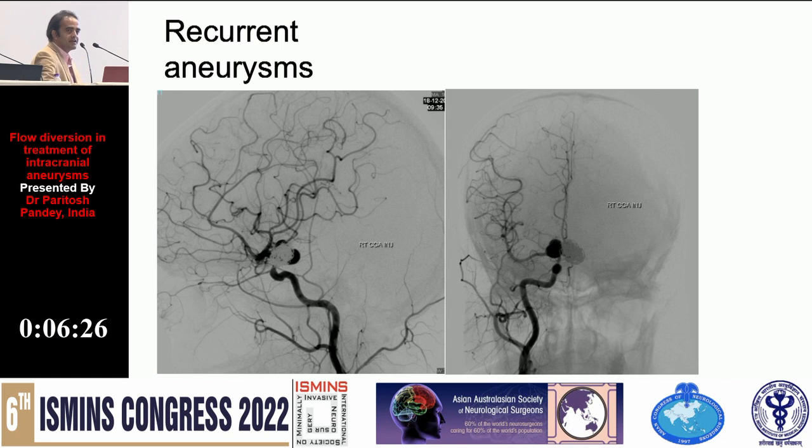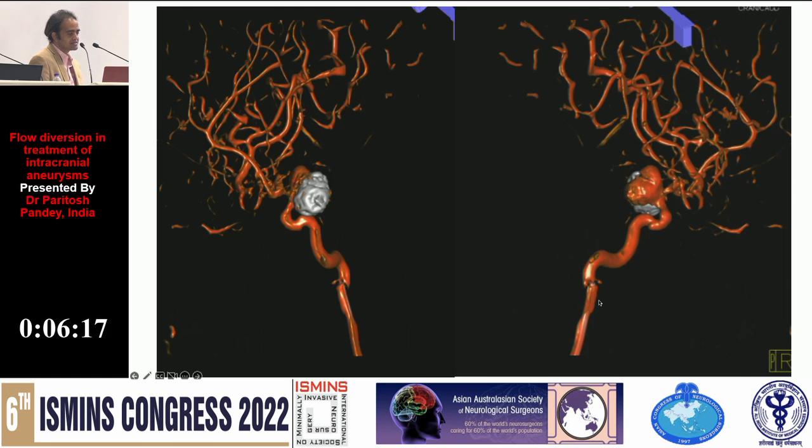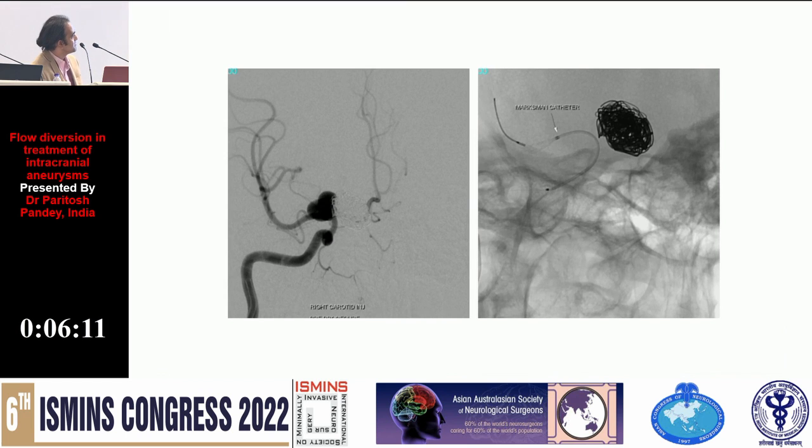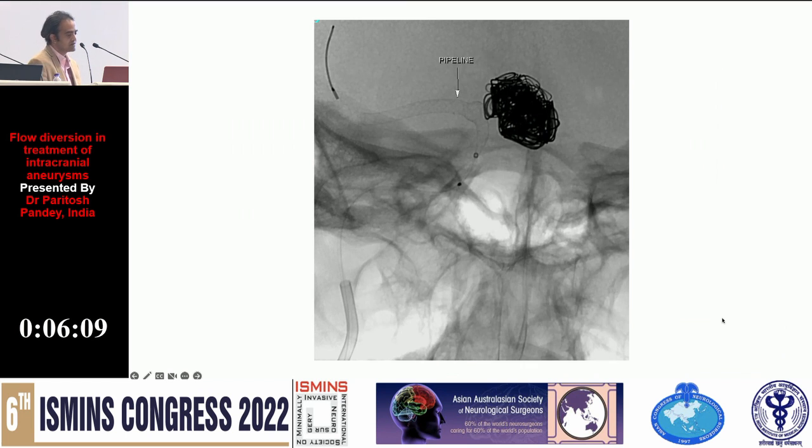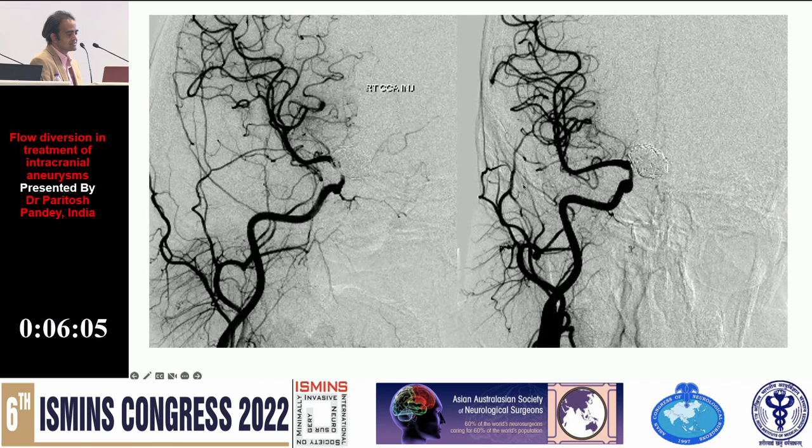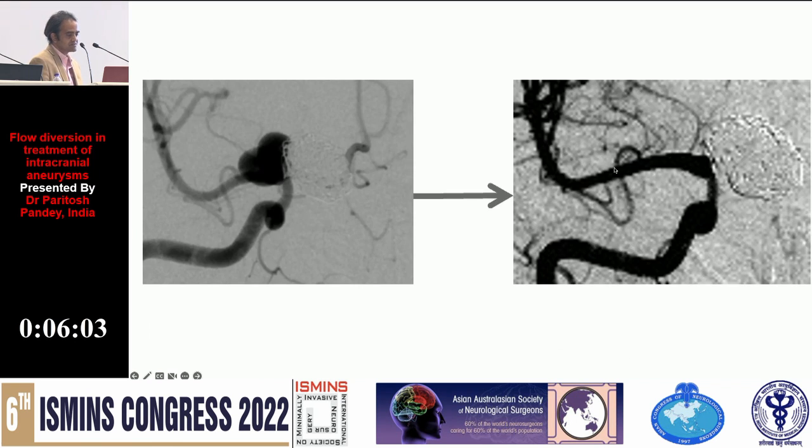Recurrent aneurysm, again we can do these things. This is a patient who was coiled 6 months back, came back with a large recurrence. This is an old case. Now we would call much earlier, and this is a large recurrence. You go ahead and place a flow diverter across the aneurysm here. This is the flow diverter placed across the aneurysm, and this has led to complete healing of these aneurysms here.